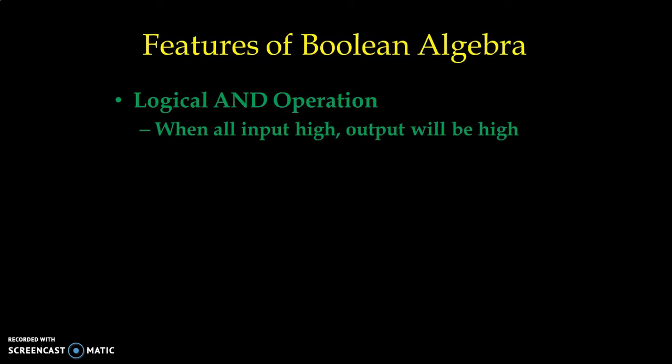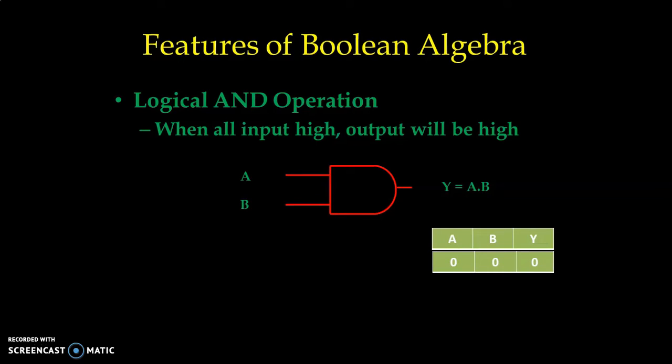Then we have logical AND operation. When all inputs are high, output will be high. We have AND gate to perform a logical AND operation. We have two inputs A and B, as well as output Y, and Y can be written as A dot B to indicate logical AND operation. We have truth table, AB is input, Y is output.